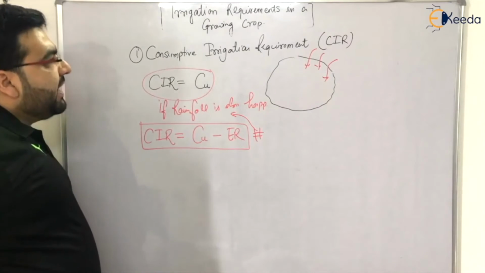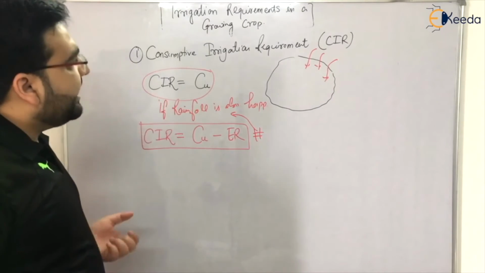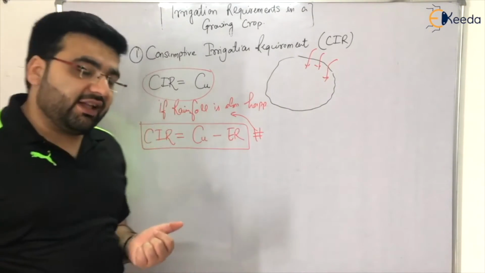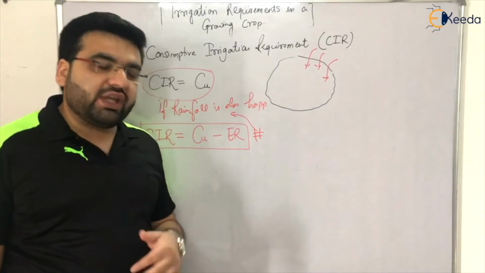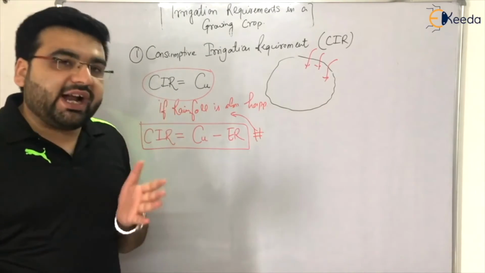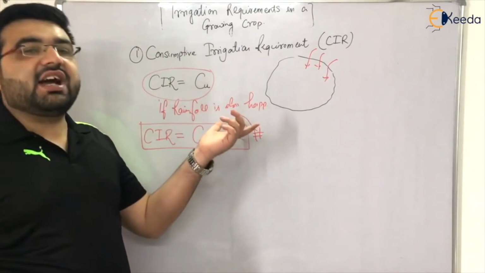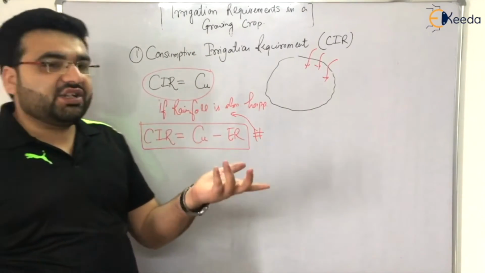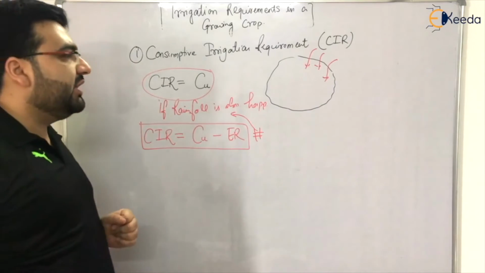Now, this topic is actually very simple, but when students face interviews or go to examinations, they forget what CIR was, what NIR was, what FIR, GIR were. So let me remind you, there is a trick.